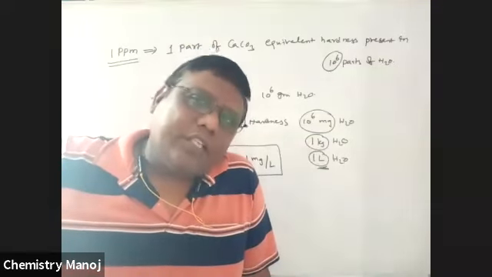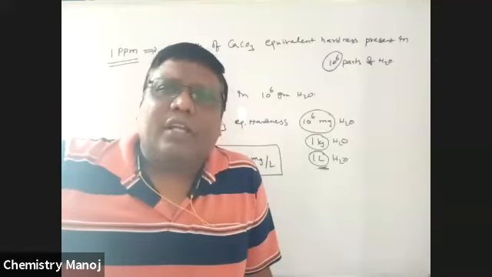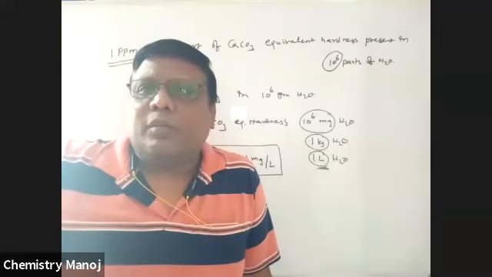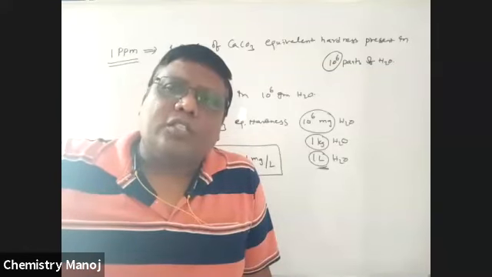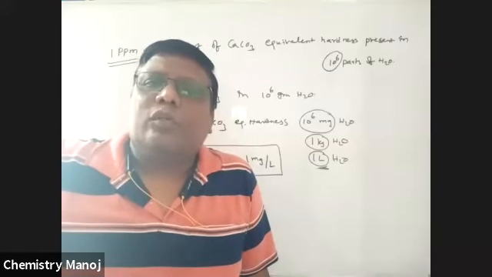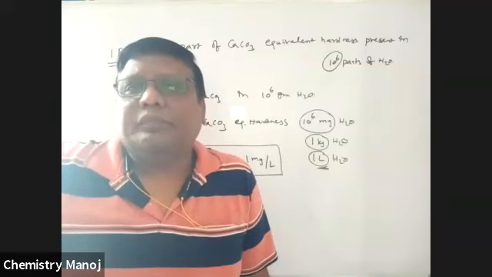In it, a number of salts are available. Some salts are soluble in water, some are not. Those salts soluble in water are responsible for hardness.